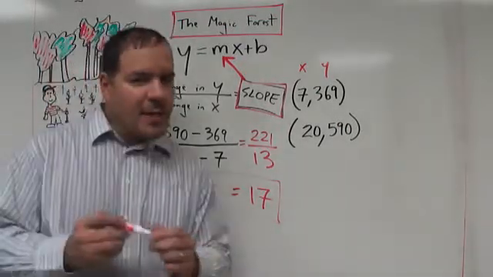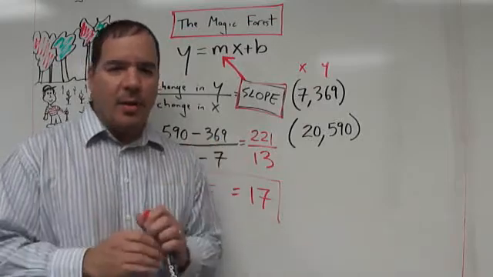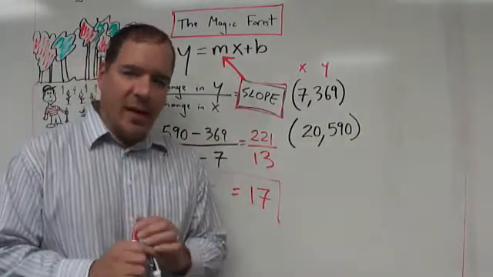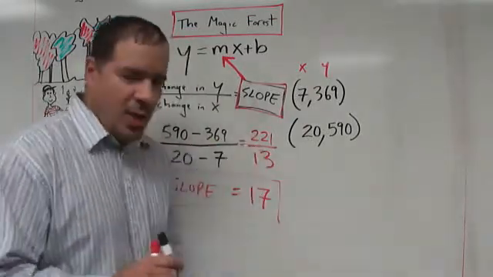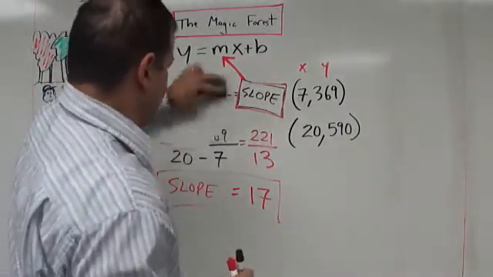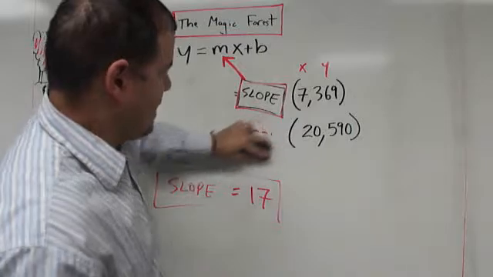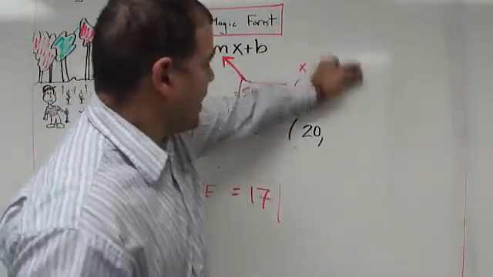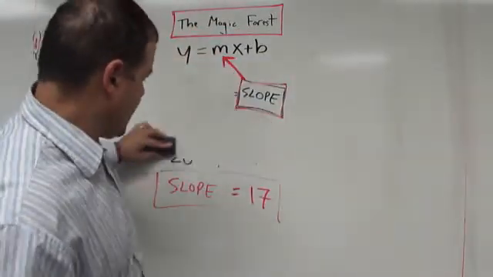Are you happy about that? You want to grab a snack? You want to pause? Grab yourself a cupcake or whatever while I erase this. You can just pause and I'm going to erase this. Ready? Here it goes. Okay, so we don't need this information anymore. We have the slope. That's our key.